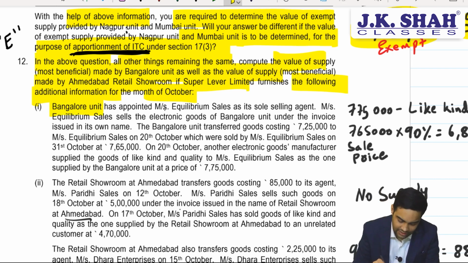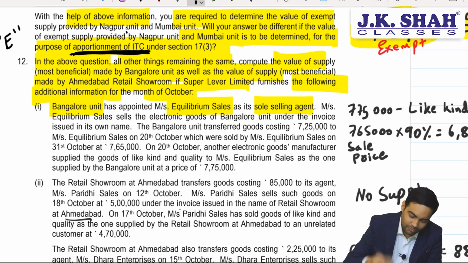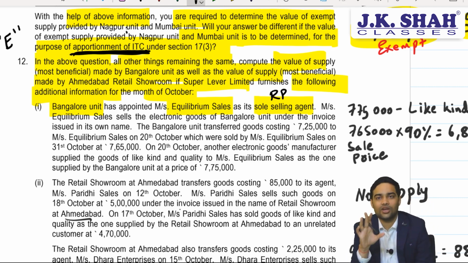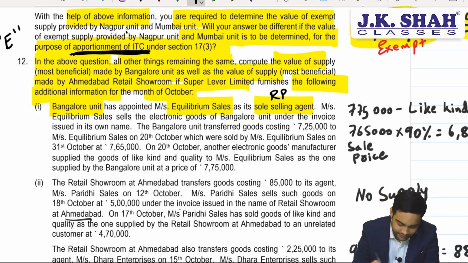Bangalore unit has appointed Equilibrium Sales as a sole selling agent. The moment you see sole selling agent, it's a related person transaction. They are talking about Rule 28. MS Equilibrium Sales sells the electronic goods of Bangalore unit under the invoice issued in its own name.